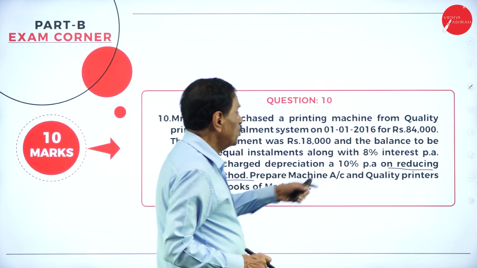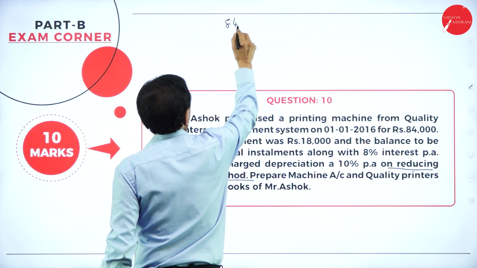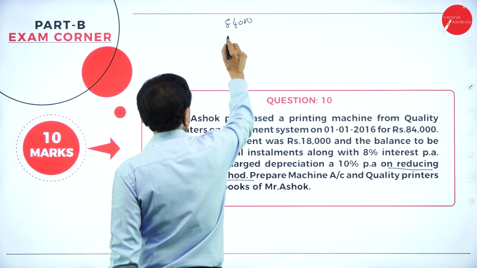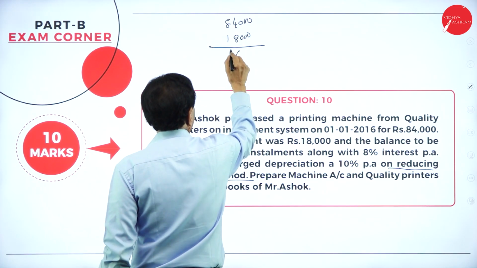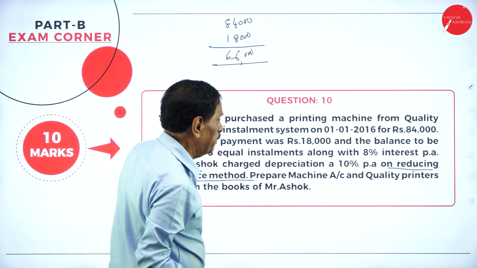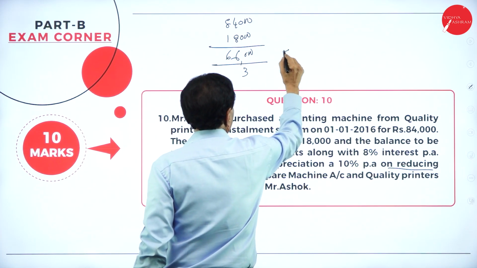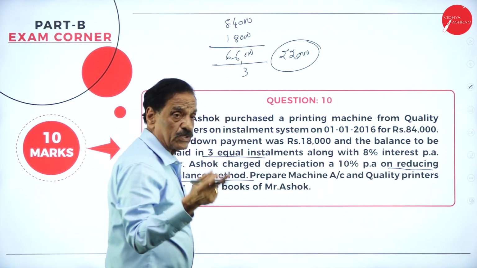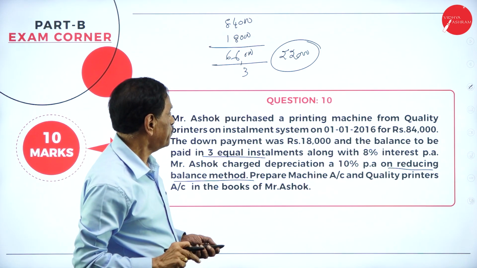Here, what's the amount to be paid? 84,000. How much down payment is made? 18,000. So the balance is 66,000. In how many installments are they going to pay? The balance is to be paid in 3 equal installments, so 22,000 plus interest, 22,000 plus interest, 22,000 plus interest.